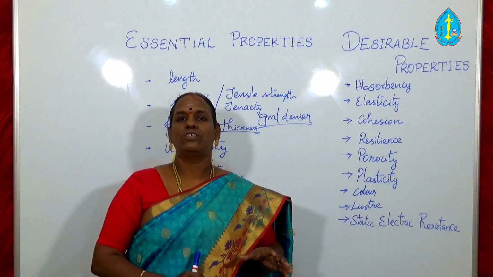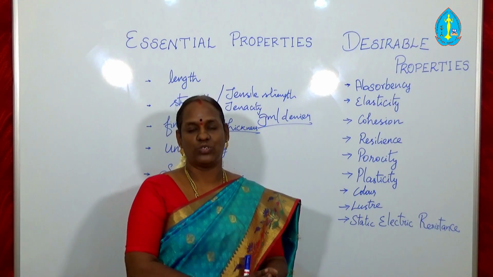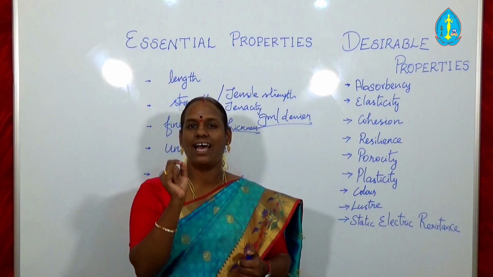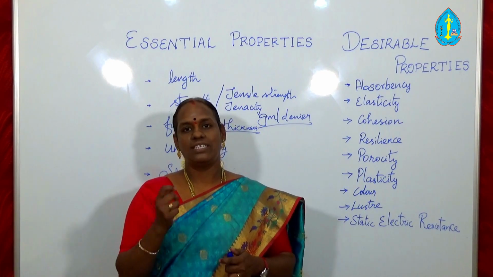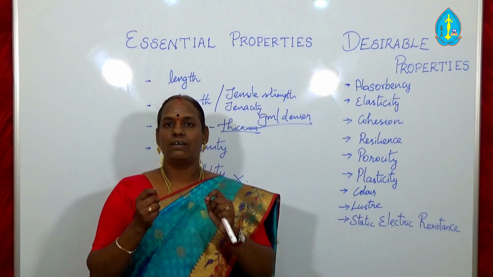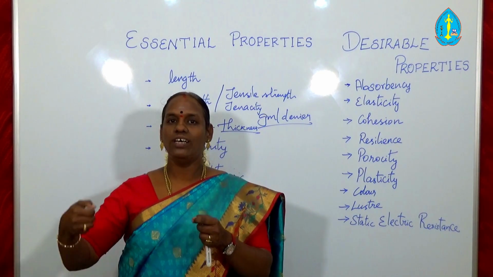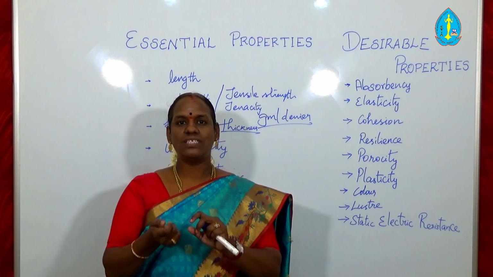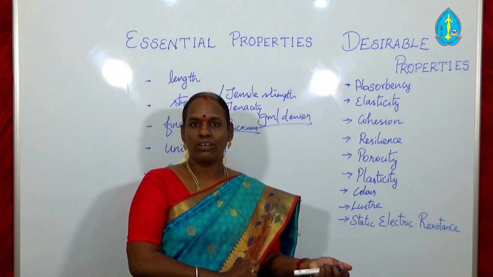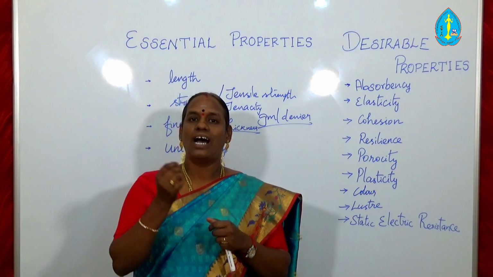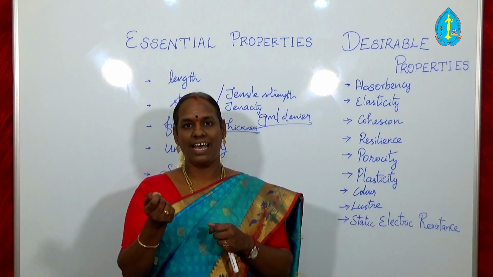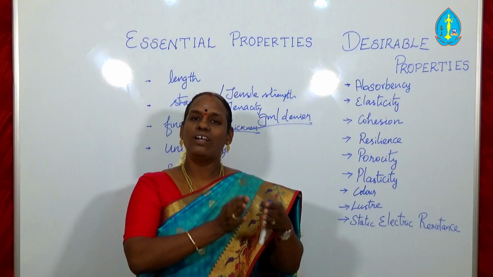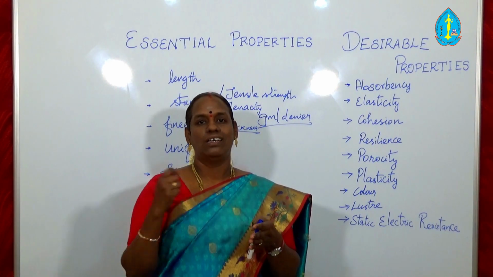So all the fiber should not have spinnability naturally. For example, I have already told in a definition, the fiber is a hair-like substance, isn't it? Right. Okay, take example of human hair. The fiber should be converted into the yarn by twisting it together, right? So can you imagine, can we twist our hair and convert it as a yarn? No, we can't, because our hair, the human hair doesn't have the property of spinnability. So we can't convert our hair into yarn.